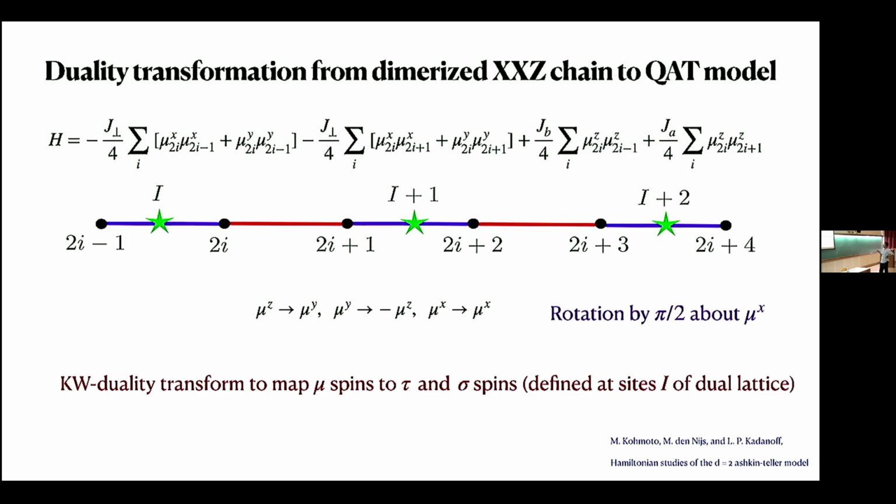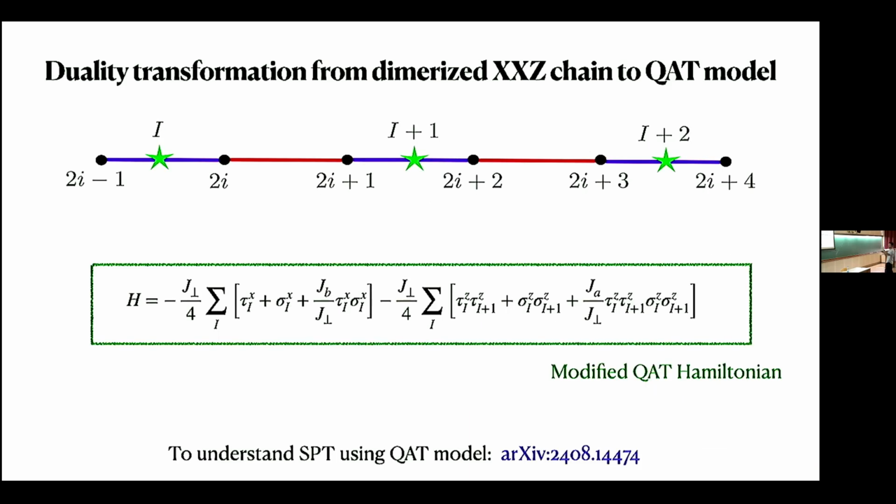So this is the dimerized XXZ model, which we have written in a dimerized way. Here mu are the Pauli matrices. So now we do some rotation, and we do some Kramers-Wannier, which I'm not talking about here. So remember, these mu spins are living on these sites, black sites. But after doing Kramers-Wannier, we get two new spins, which we call tau and sigma. And this tau and sigma live on the center of these blue bonds. So after doing all those duality transformations, we get this Hamiltonian, which is dual to our model.